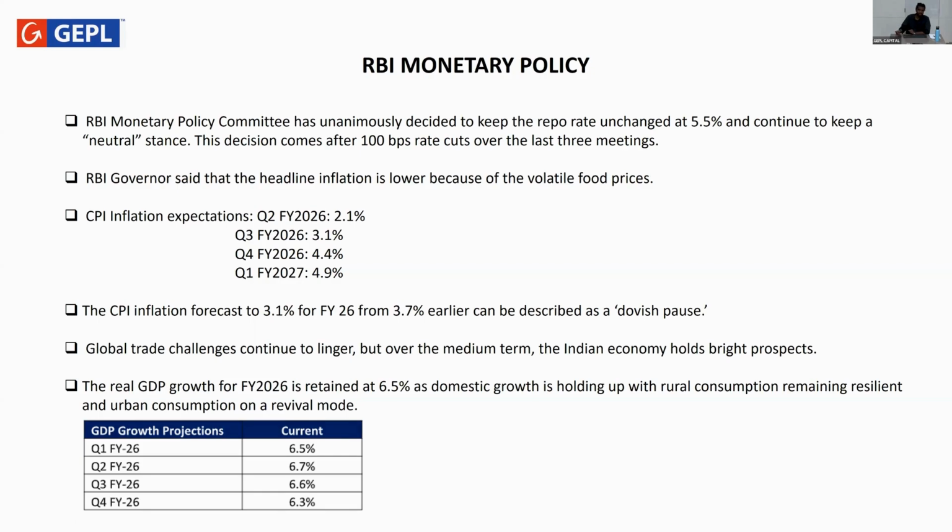And furthermore, on the GDP side, the RBI has maintained that 6.5% domestic growth for FY 2026. This further indicates that despite the uncertainties in the market, the Indian market should remain healthy during these uncertain times. And the long-term growth story of India remains intact with this news.